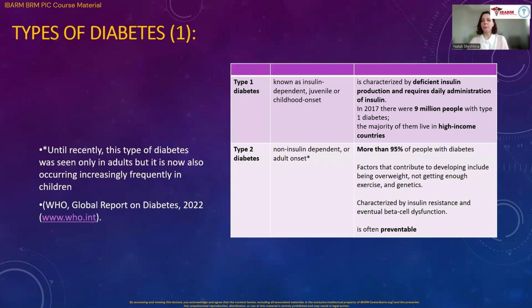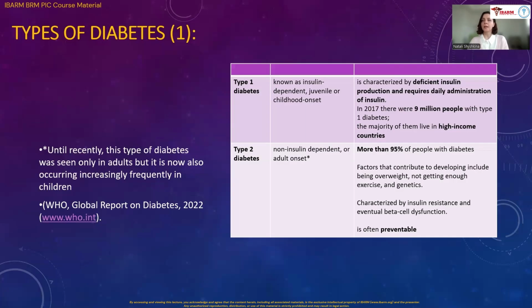That's why it's insulin dependent. In 2017, there were 9 million people with type 1 diabetes, and the majority of them live in high-income countries, as I mentioned before.